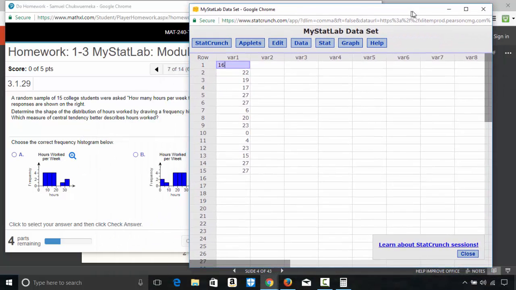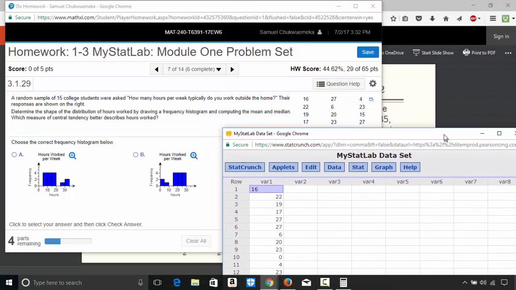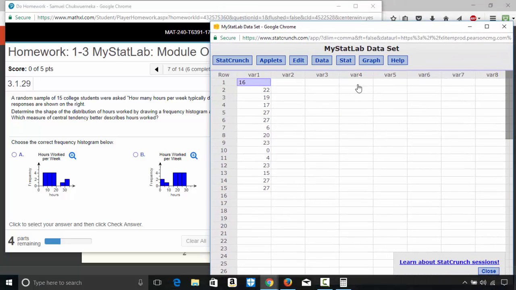And this is hours per week. Do they work? So work hours. Please, no space. Otherwise, just leave it as variable 1. Do you see there's no space between work and hours? Okay, and this is camel casing. Please avoid putting spaces in your variable names. Otherwise, just leave it like that.